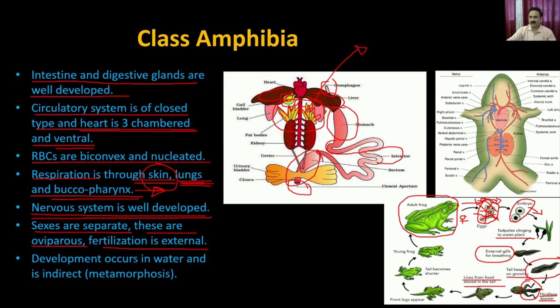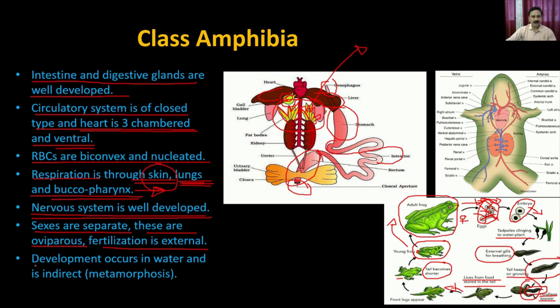So during this phase, they have a very long tail, and the material you have in the tail is going to be consumed by the tadpoles for their nutrition while they are going through the process of metamorphosis. So you see that the tail is shortening while the body is growing in size, and then the tail becomes very short, and ultimately it develops into the young frog, which does not contain the very large tail, and then eventually the young frog develops into the adult frog.